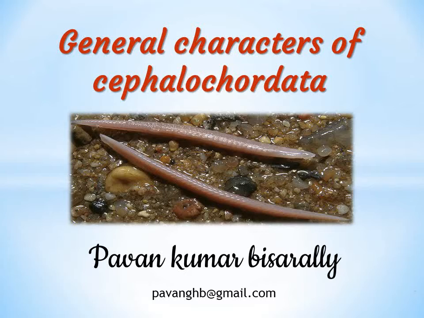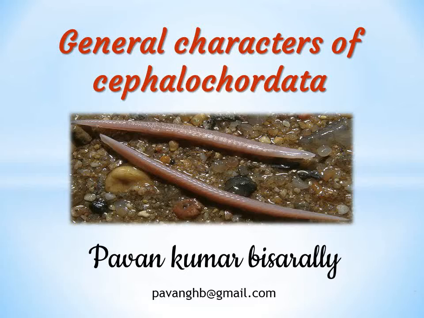Apart from this, cephalochordata has one major evolutionary significance. All the chordate characters, that is presence of notochord, presence of pharyngeal gill slits and presence of dorsal tubular nerve cord, all these three advanced characters of the chordates are present in the cephalochordata. It is throughout their lifetime. Also, it is persistent in all the stages of its life.